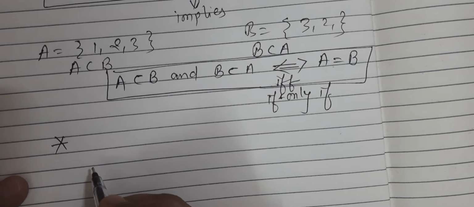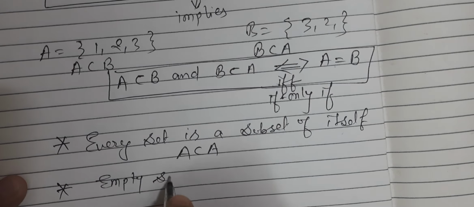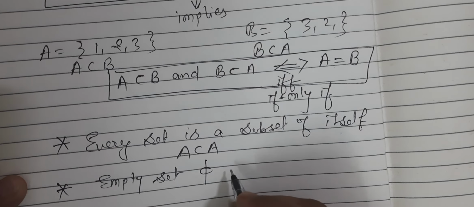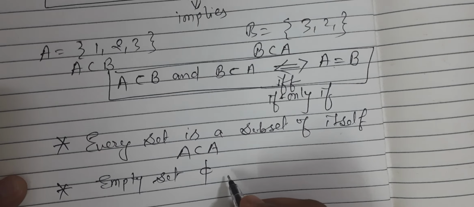And second, this empty set phi, which has no element, is a subset of every set. Phi is the subset of every set. Means you will find this phi in every set. Okay.